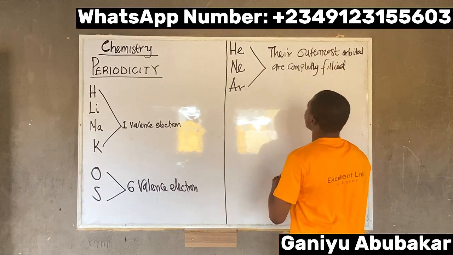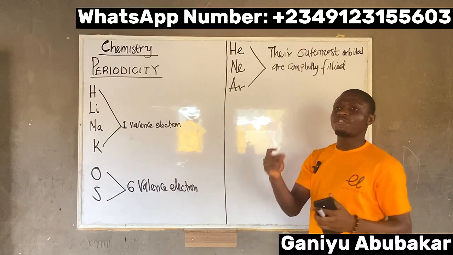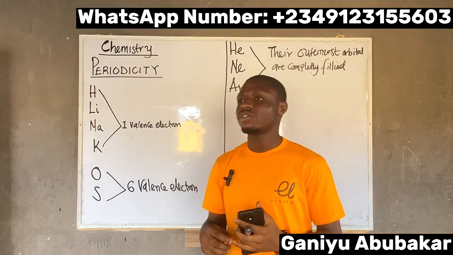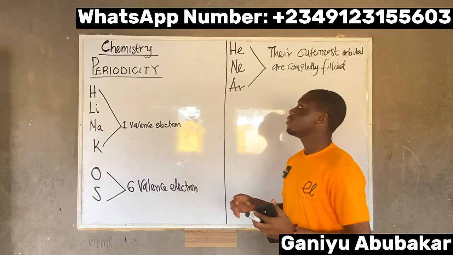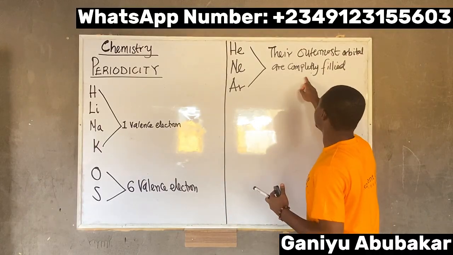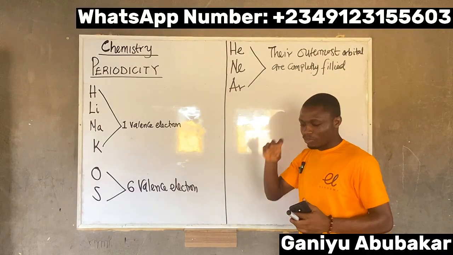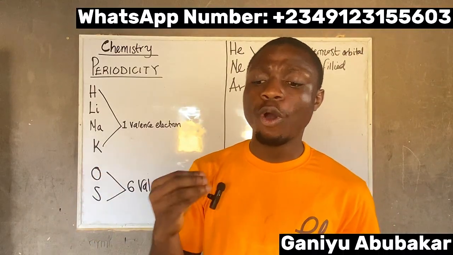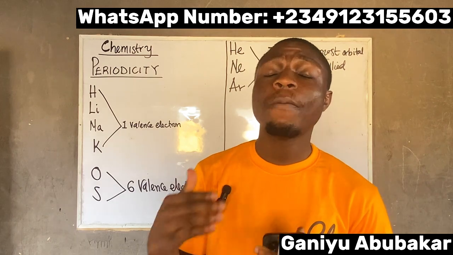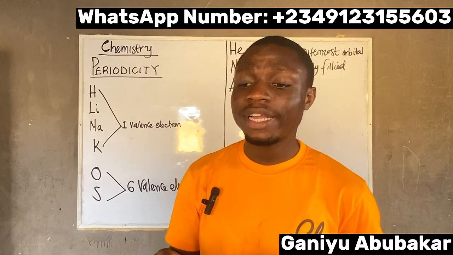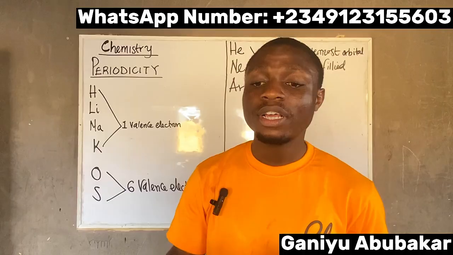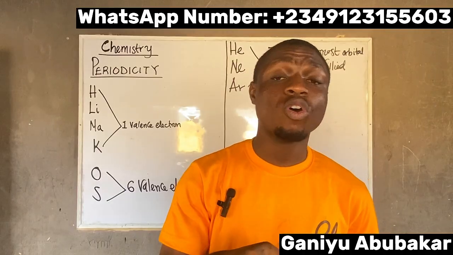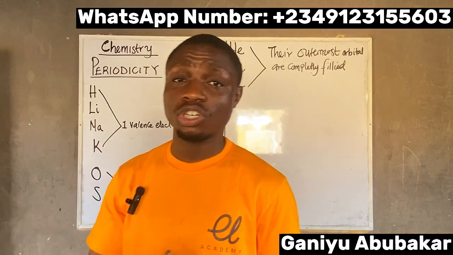We said that for an atom to be completely filled, the electron configuration must be either duplet or octet.